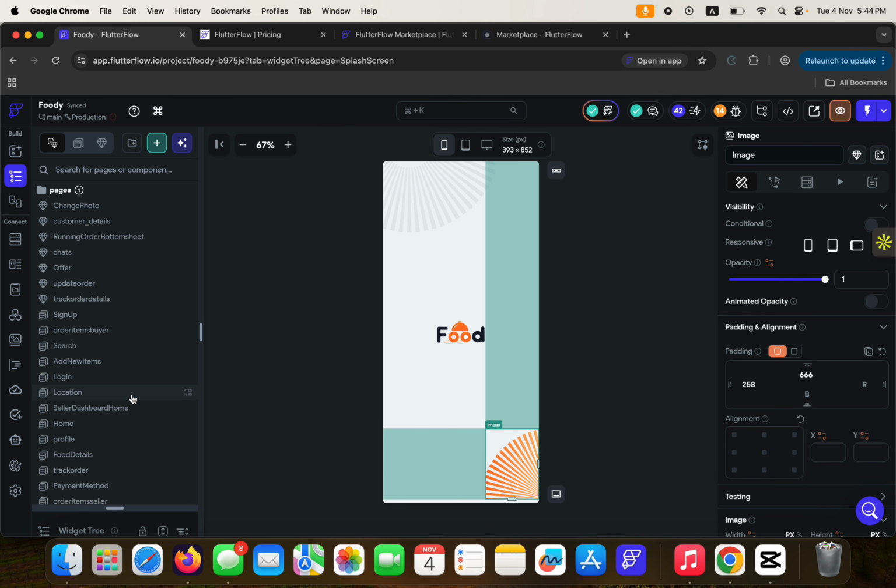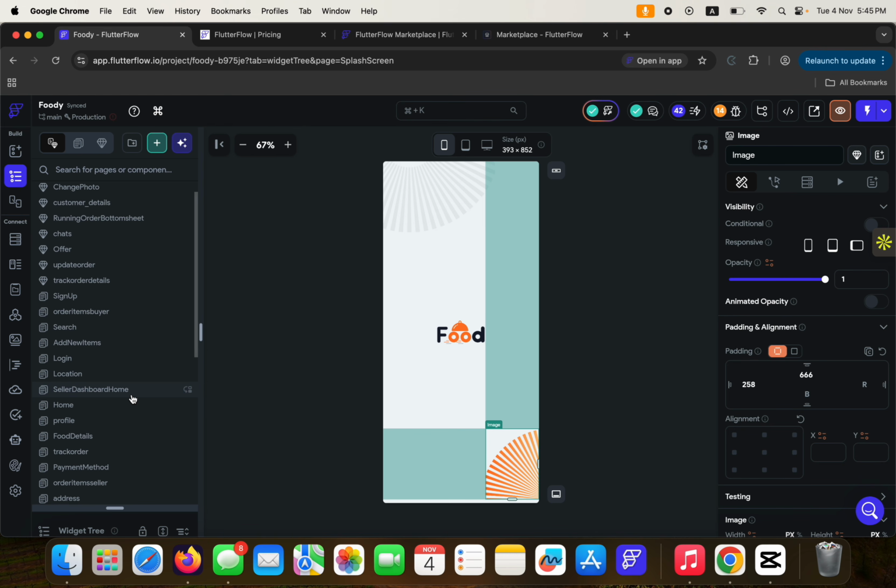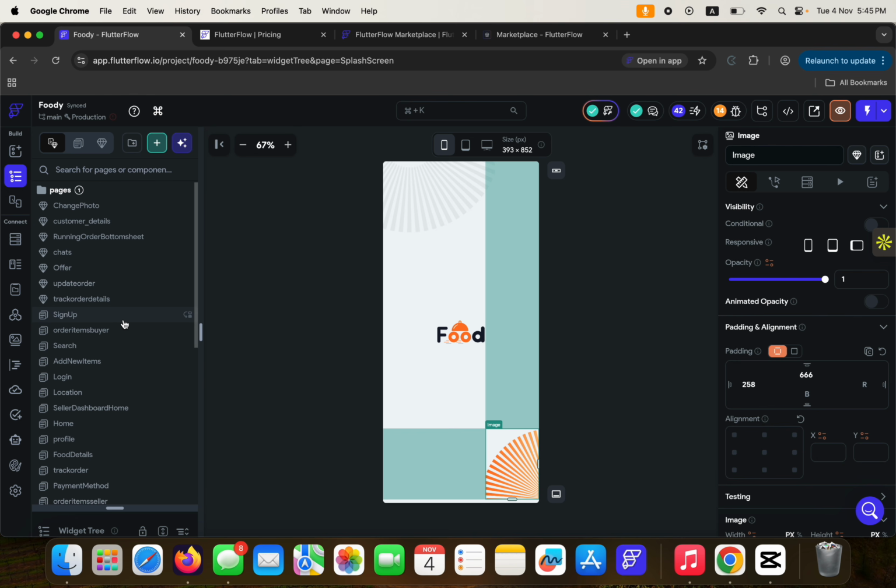Then you're going to have maybe the sign up screen, the login screen. You get to have access to the dashboard where they land before they begin doing a couple of things. Now this is just to tell you that there are lots of different screens that make up a mobile application. And then how can you see all of these screens when you're building? That's where the widget tree comes into play.